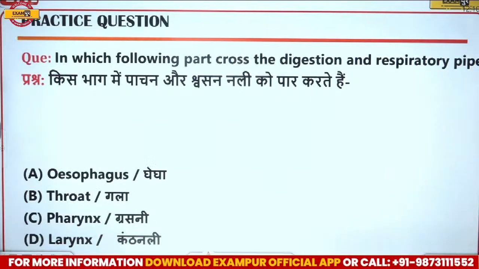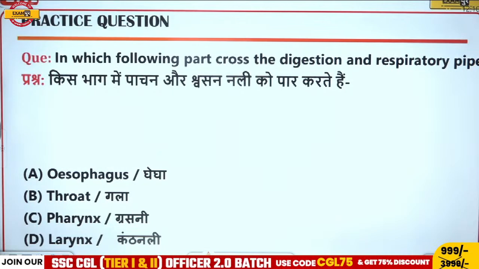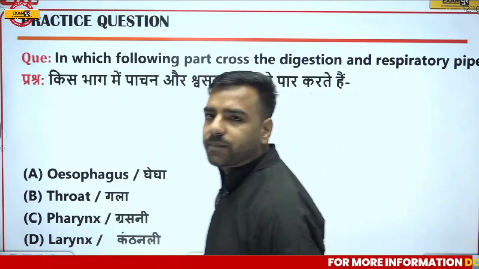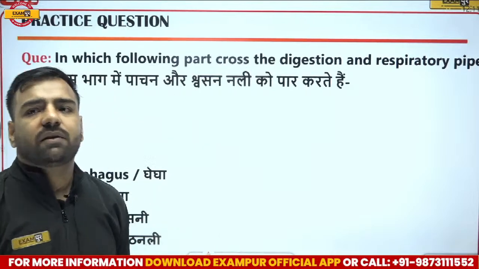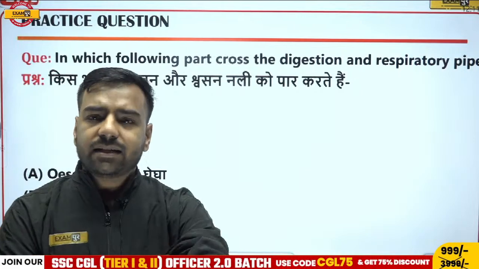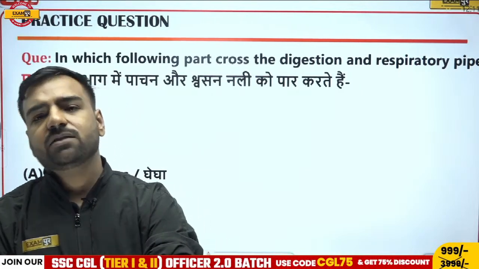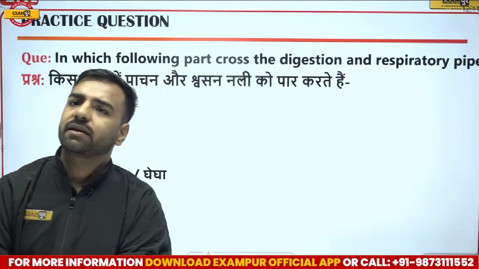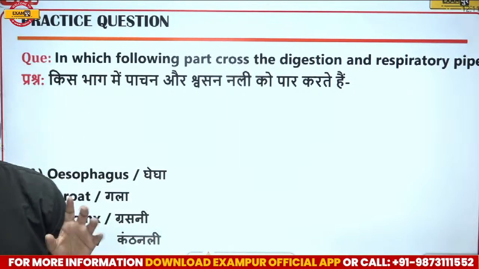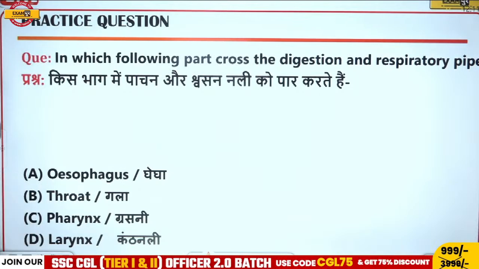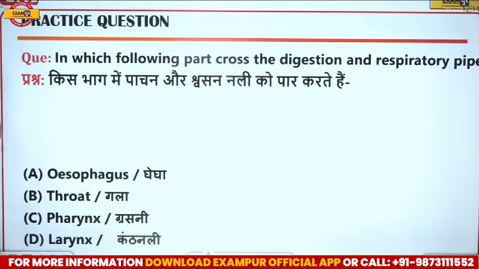Next question is: in which of the following parts do the digestion and respiratory pipes cross? What do you think? What is the correct answer over here? Even pepsin, Avan, it's not that only a single enzyme is there. Even pepsin works with the same part, right? Okay, so you're totally correct. Protease is the correct answer, no doubt about that. But even pepsin is the correct answer. Okay, so what do you think? What about this question? What is the correct answer here? Waiting for the answer, please.